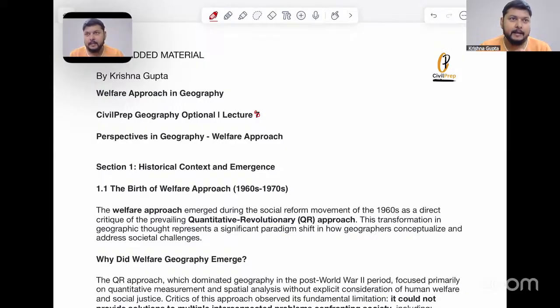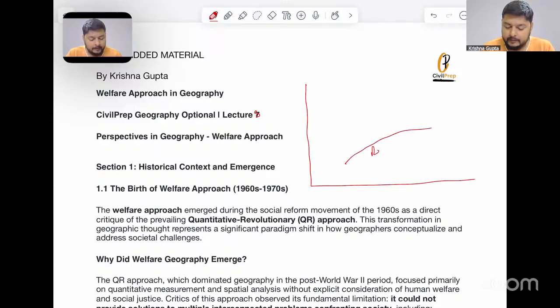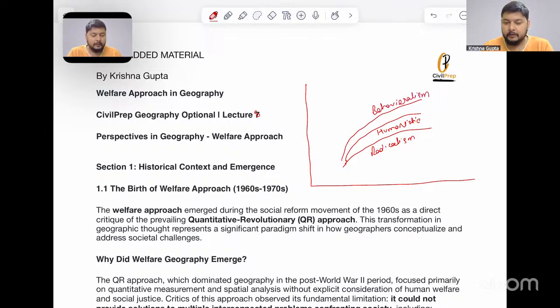We have already seen how there was the quantitative revolution, then the social relevance movement, then the development of three approaches: radicalism, humanistic, and behavioralism. This particular diagram or approach was given by Kuhn and Popper. So here we will be looking at one of the approaches.